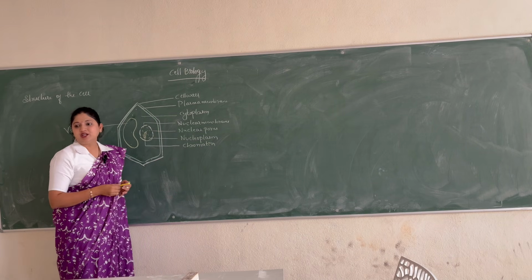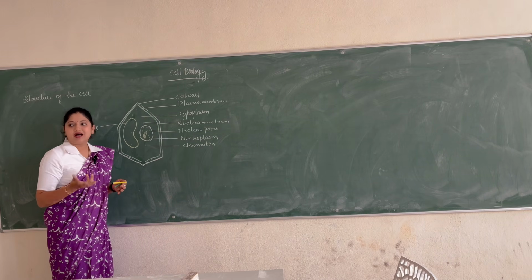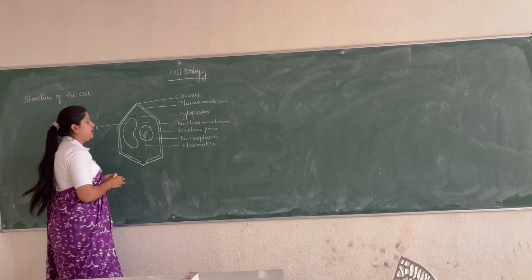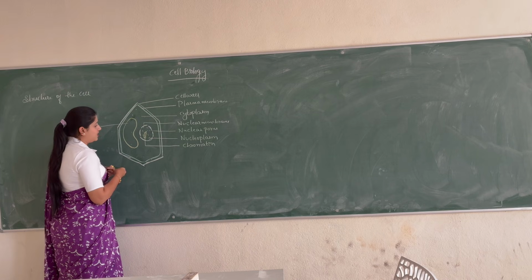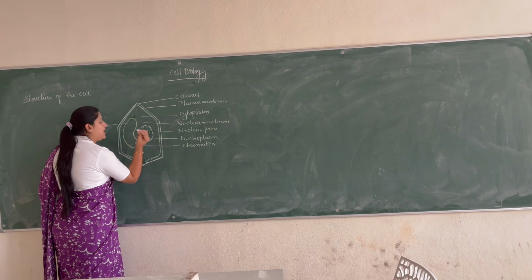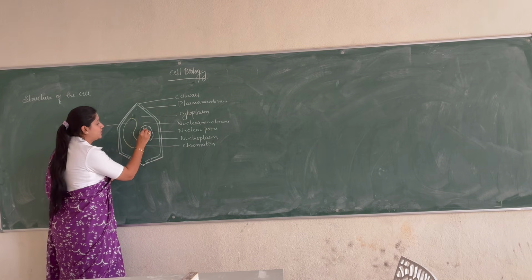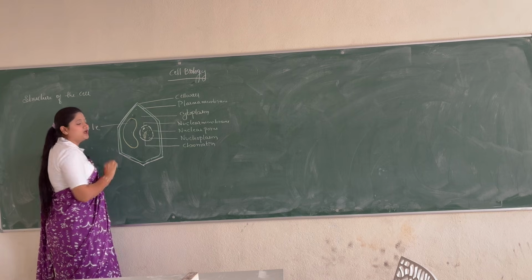Chromatin is genetic material, DNA or RNA, but in plants it is DNA. Then we have one thick constriction somewhere in the corner of the nucleus. There is a space here, so I am writing it here. What is this thick constriction called?